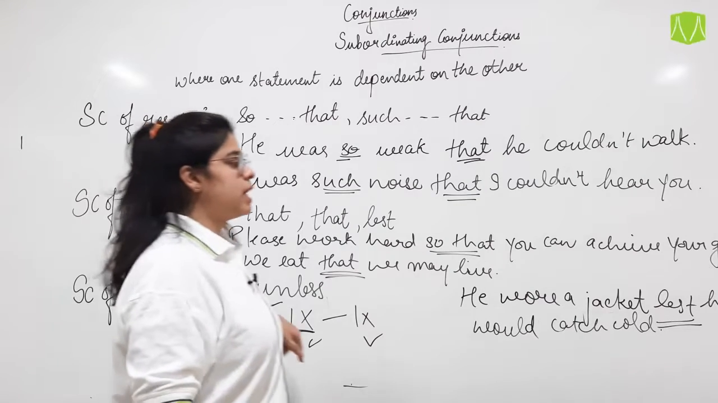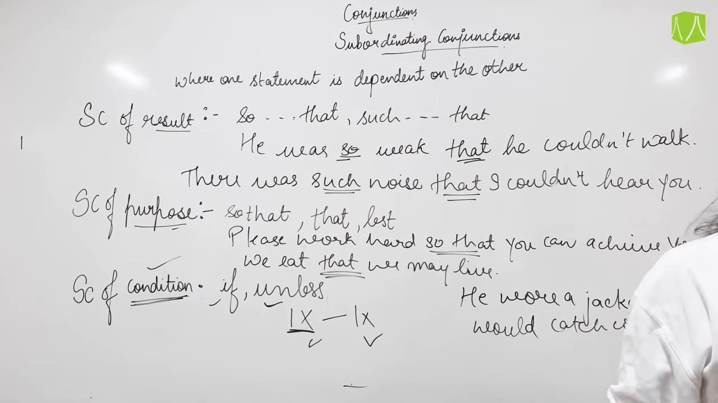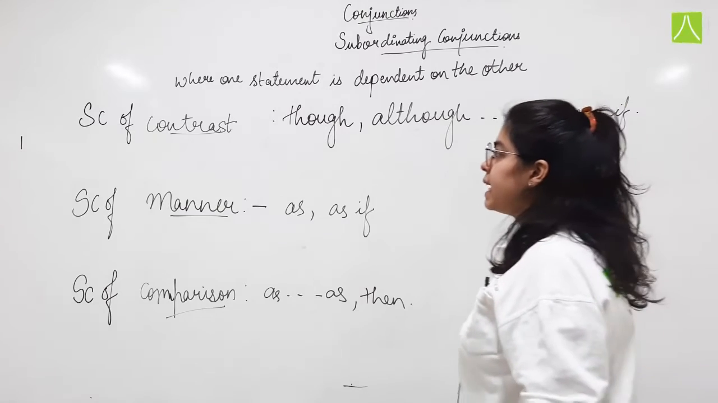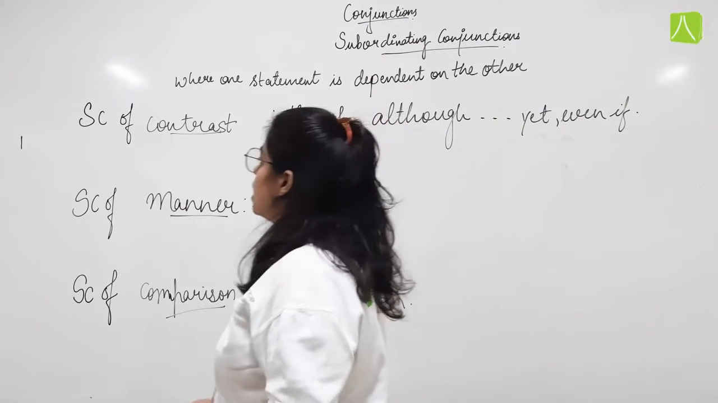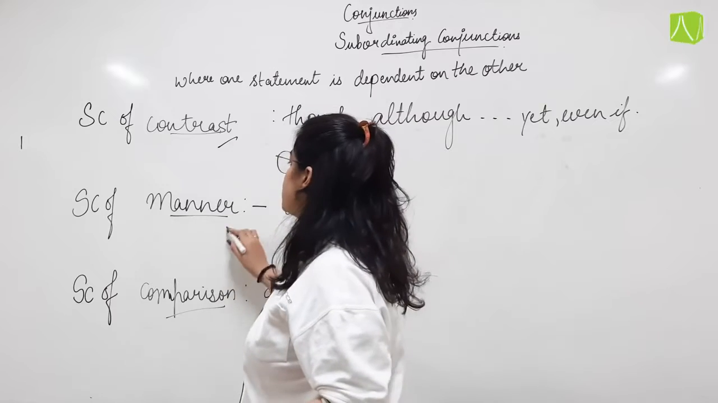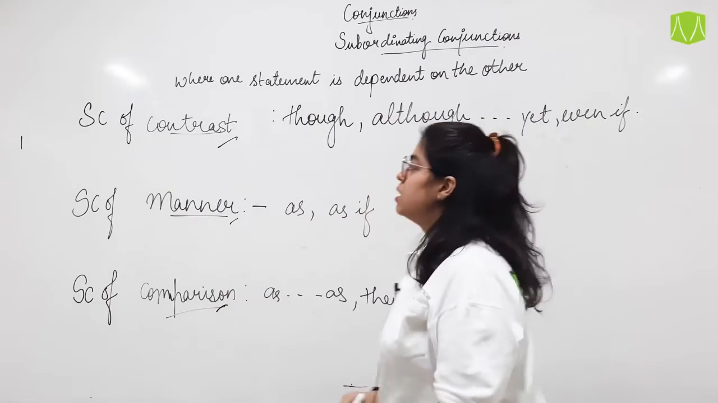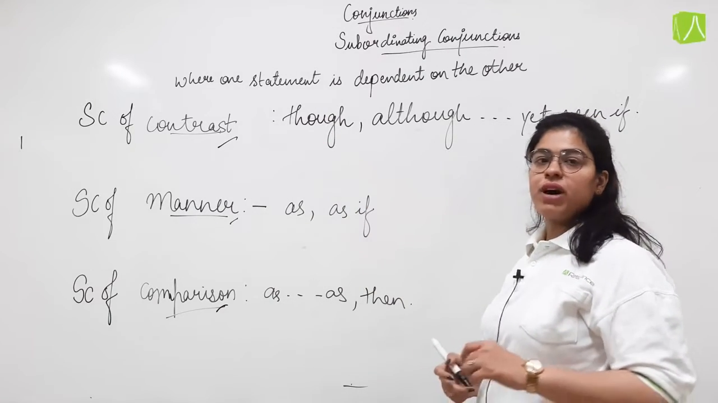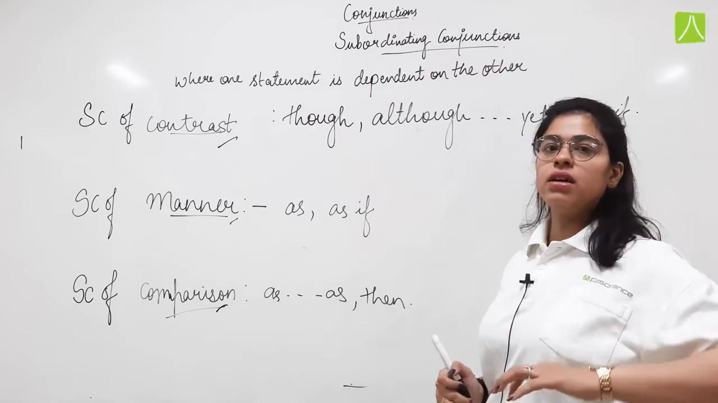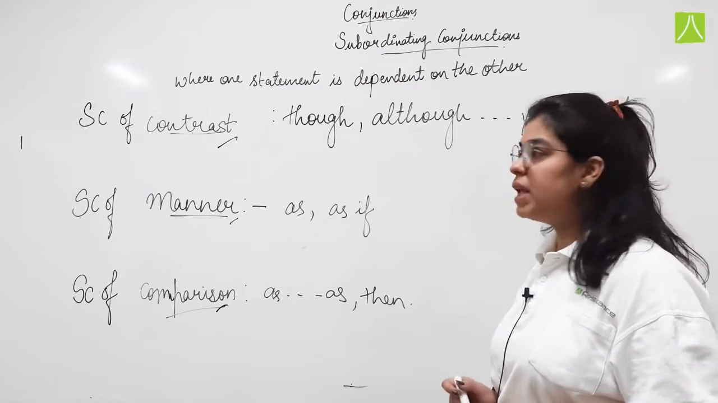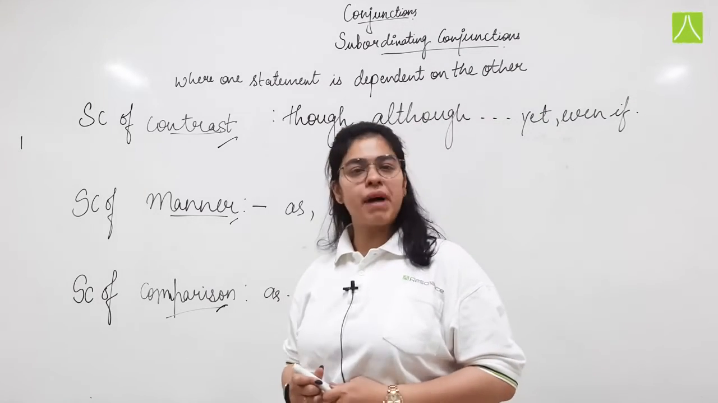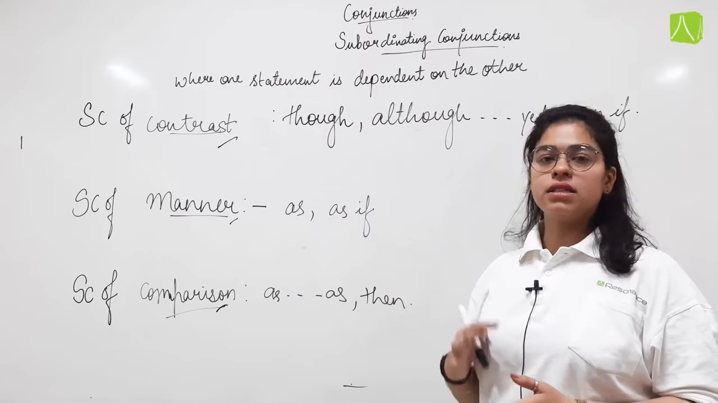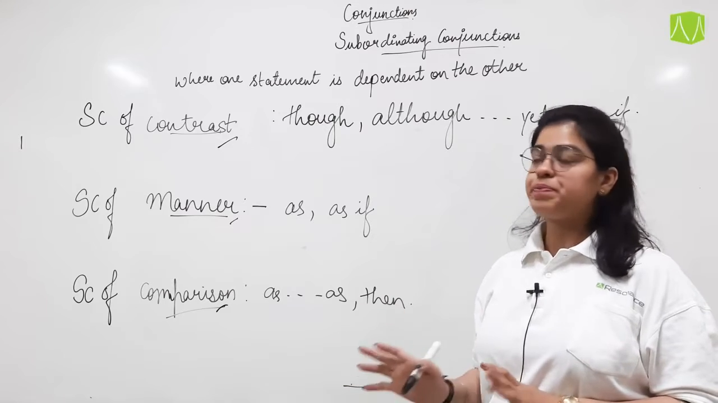Now we are going to study the last three types of subordinating conjunctions. Now let us see, students, the last three types of subordinating conjunctions: contrast, manner and comparison. So first let us see contrast. Though. Now though tells us that if one thing happened, because of it the other thing did not happen. For example, I did not eat much though I was hungry. So I was hungry, but instead of that I did not eat.